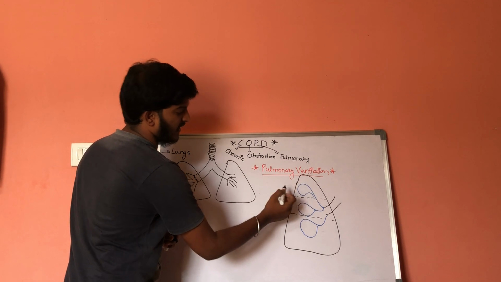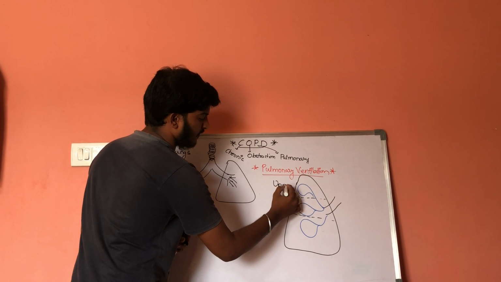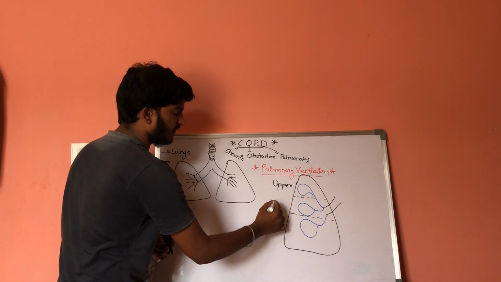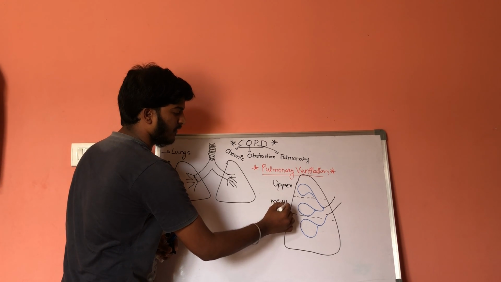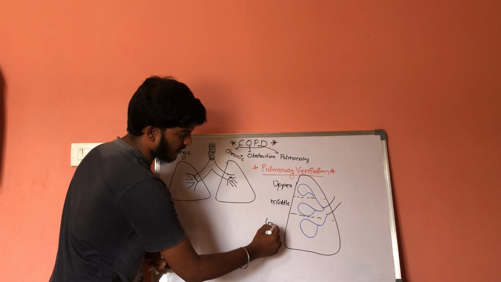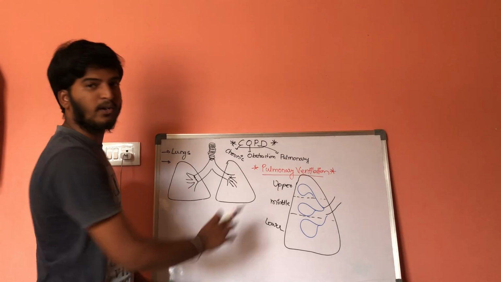The anterior most part is the upper part, this is the middle part, and this is the lower part: upper, middle and lower.